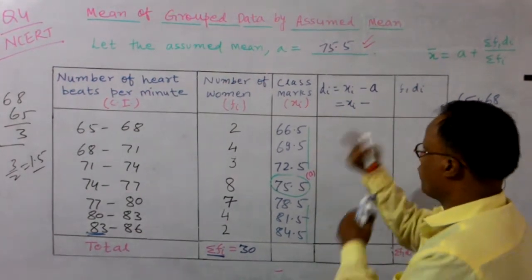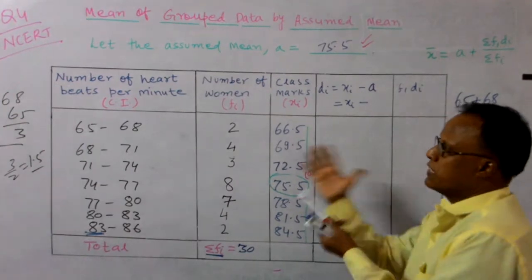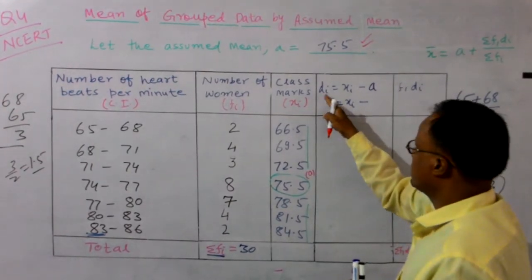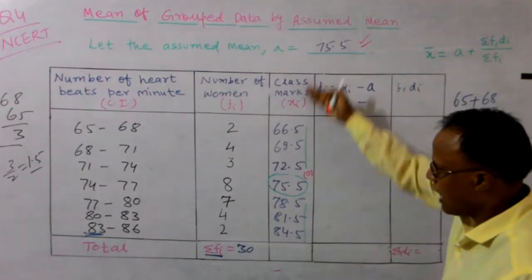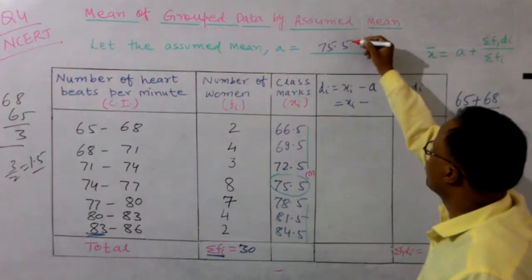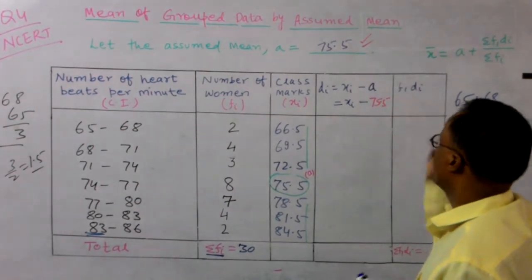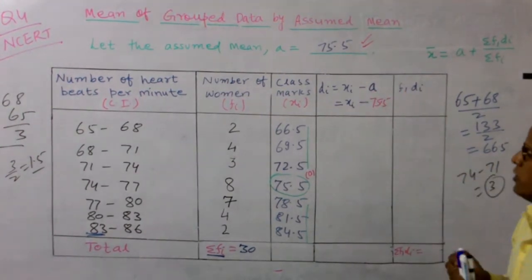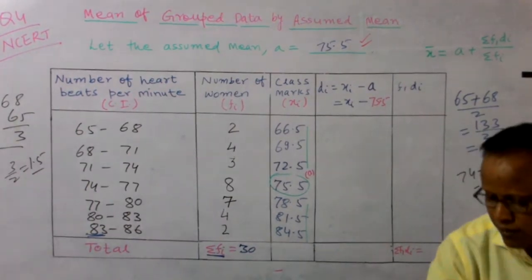Okay, then we have to find the next value. What happened? We deviate from our mean value. So di is the deviation. The deviation di is no doubt xi minus A. So we deviate our class interval. A you assume as 75.5, so you write down here 75.5. So di is equal to xi minus A. So in the next column you have to write down di equals xi minus A.